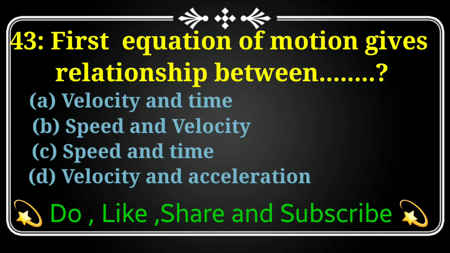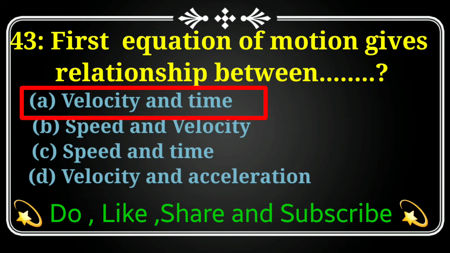First equation of motion gives relationship between option A, velocity and time. Option B, speed and velocity. Option C, speed and time. Option D, velocity and acceleration. The correct answer for this MCQs is option A, velocity and time. First equation of motion gives relationship between velocity and time.